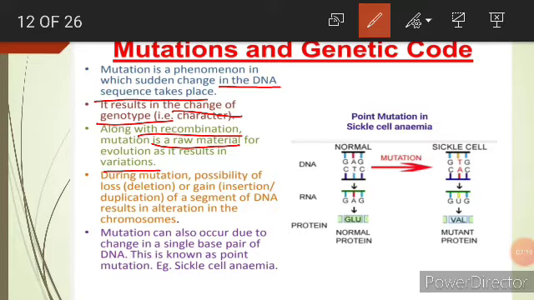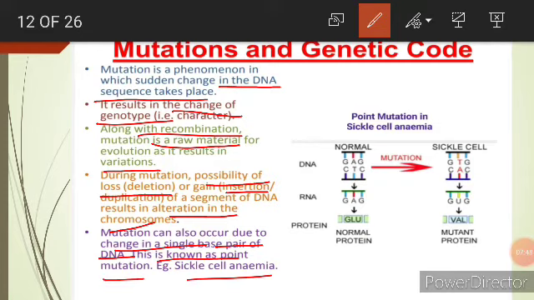During mutation, there is a possibility of deletion or insertion of a segment of DNA that results in the alteration of chromosomes. Mutation can also occur due to a change in a single base pair of DNA. This is known as a point mutation, for example sickle cell anemia. We can see this is the normal one. If there is any change in the pattern of the gene, then that is a mutation, and it will always be different from the normal one.